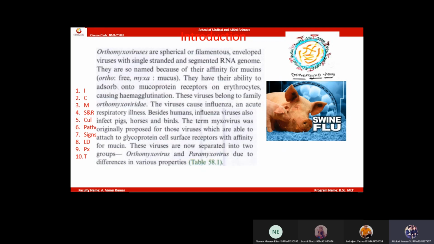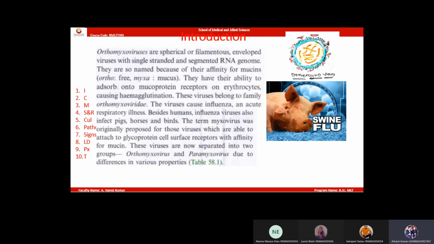Next point. These viruses have a fragmented RNA genome, within the bracket, 8 fragments.